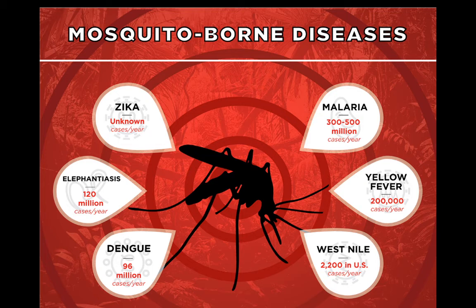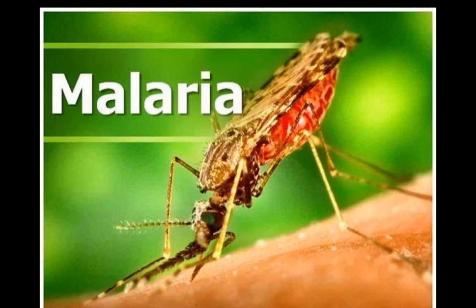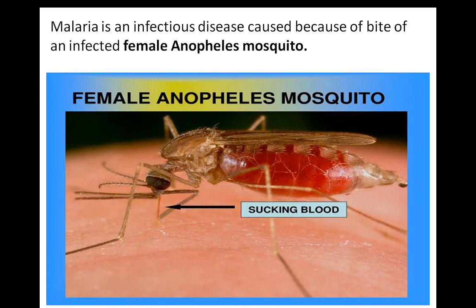And the last one is malaria. Okay, in detail we are going to learn about that. So see the malaria. Malaria is caused by a special mosquito. Malaria is an infectious disease caused because of the bite of an infected female Anopheles mosquito. Okay, write this sentence in your notebook.